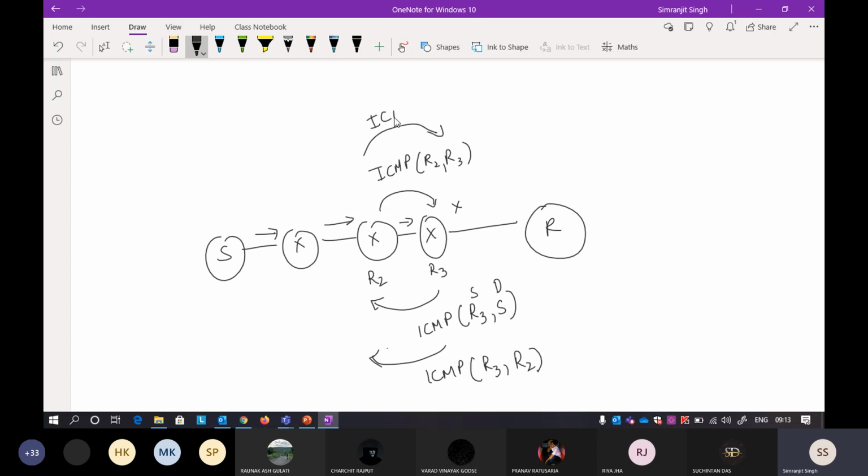So it is also possible that it will again send ICMP. I have again dropped your packet. Okay. So you're seeing here, ICMP is just a messaging protocol. If I make sure that if I discard any packet, the ICMP should always go to the destination, then there is this problem that it can get stuck in an infinite loop again. Okay. So if there is a traffic problem, the ICMP from R2 to R3, R2 to R3, R2 to R3 will be sent again and again and again.